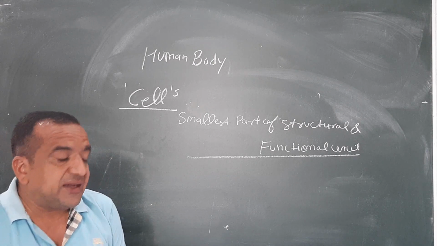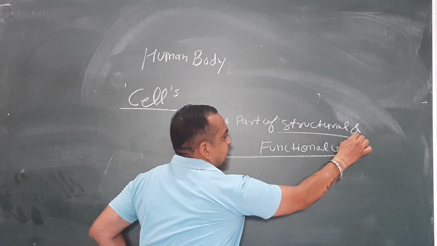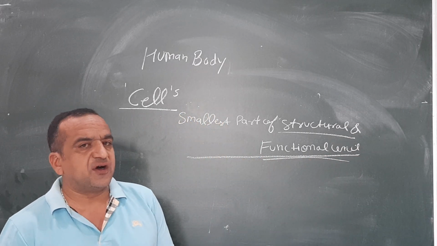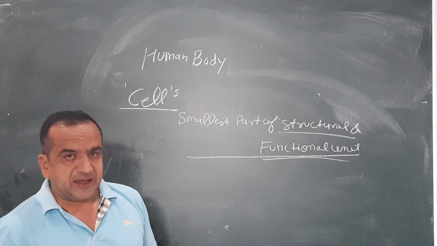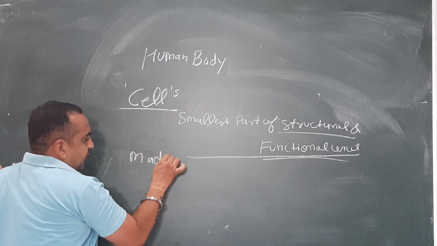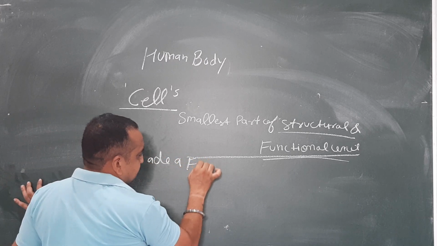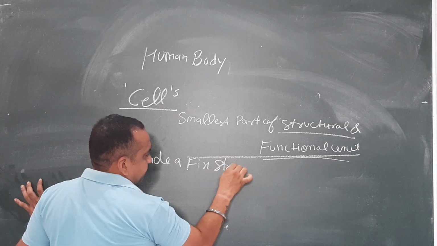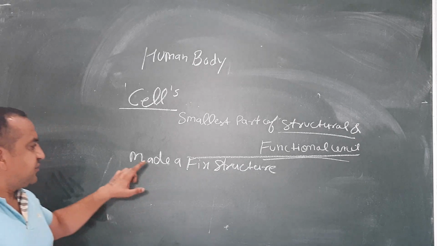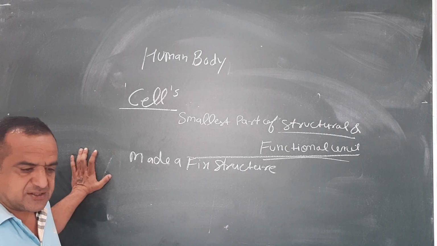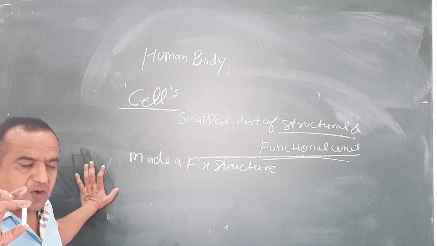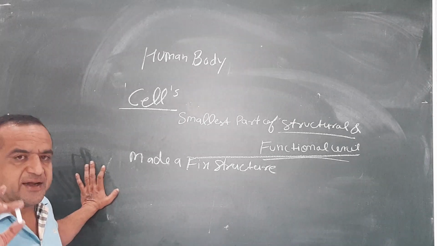What is the meaning of the two words, structural and functional? Structure means the main object that has a fixed structure. Just like we have a chalk: a chalk has a fixed structure, it is cylindrical.